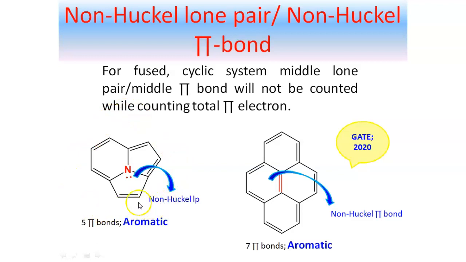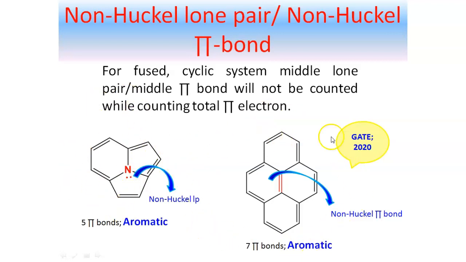In the very first example, the nitrogen atom has one lone pair of electrons, but while we count the total number of pi electrons, we will not consider this as a pi electron. So this is called a non-Huckel lone pair. Here in this system, the total number of pi bonds will be equal to 1, 2, 3, 4, 5. That means an odd number of pi bonds are present with total cyclic delocalization. Hence, it is following the criteria of which system? Aromatic system, right? So the system is aromatic.